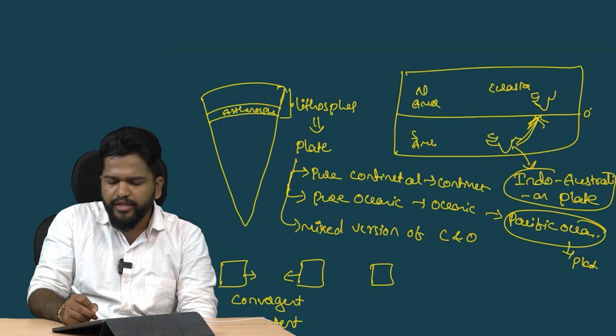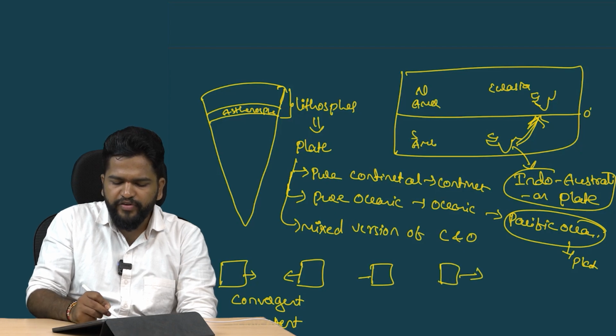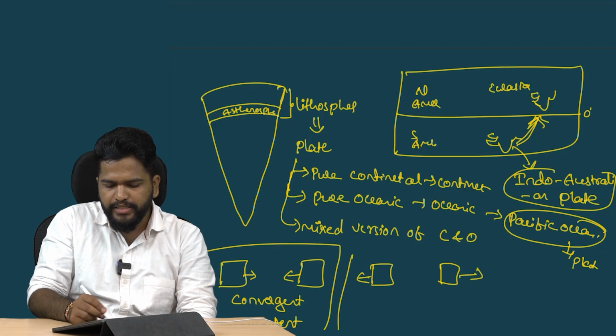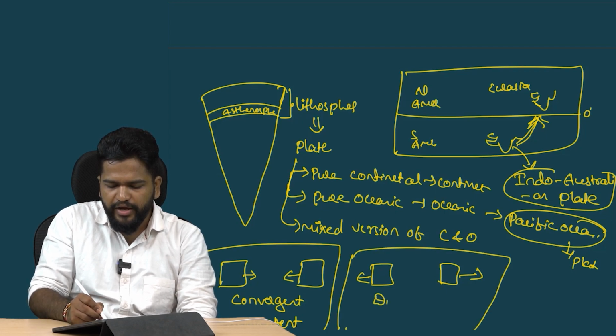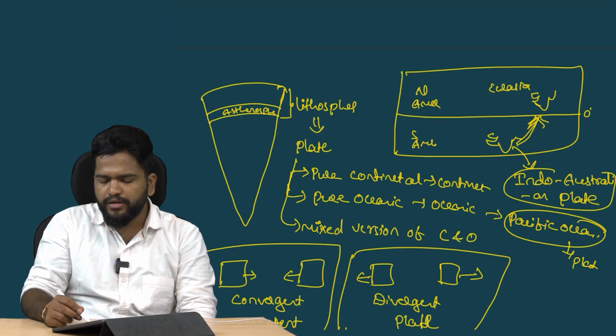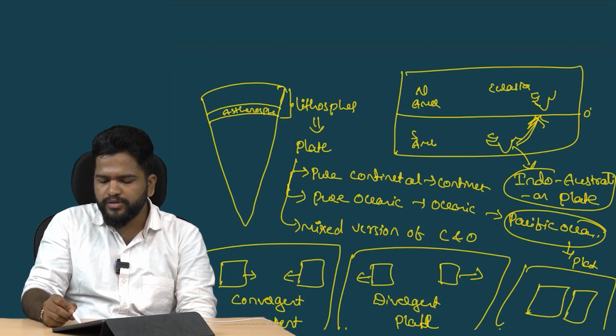When one plate and the other plate move away from each other, this is the divergent plate movement. And the third case is when the plates move parallel to each other. This one is moving in this direction, this one is moving in this direction, and it is called transform plate movement.